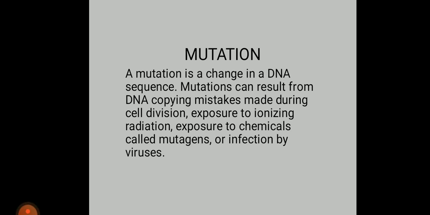Mutations can result from DNA copying mistakes made during cell division, exposure to ionizing radiation, exposure to chemicals called mutagens, or infection by viruses. A mutation occurs when a DNA gene is damaged or changed in such a way as to alter the genetic message carried by that gene.